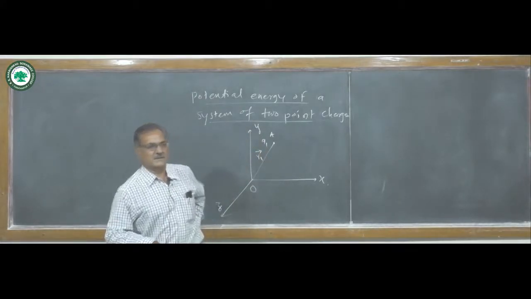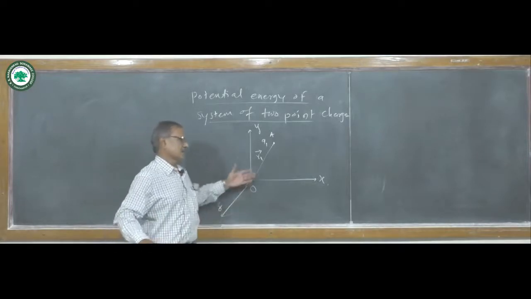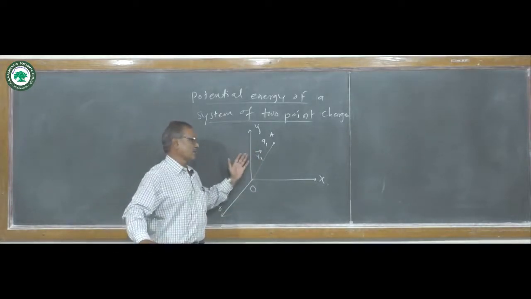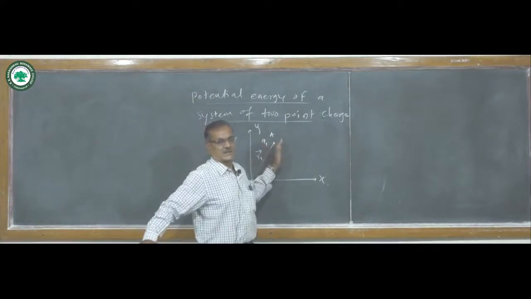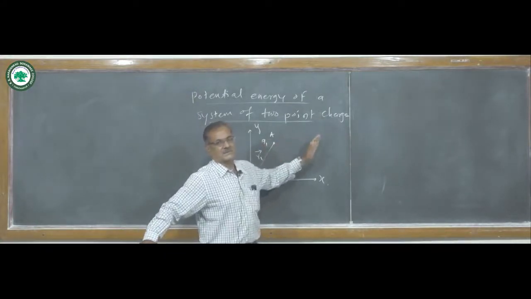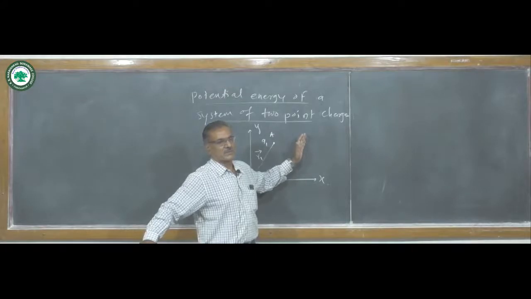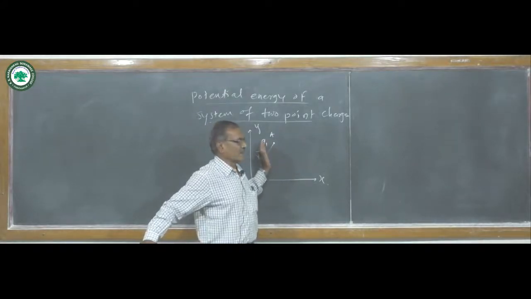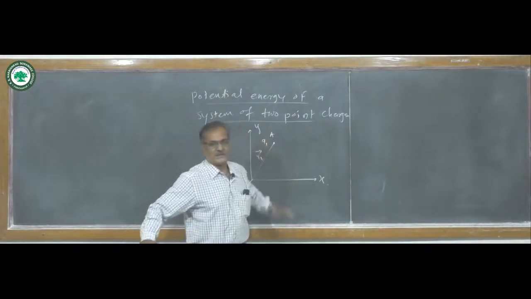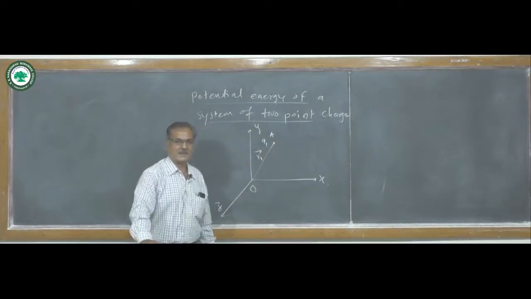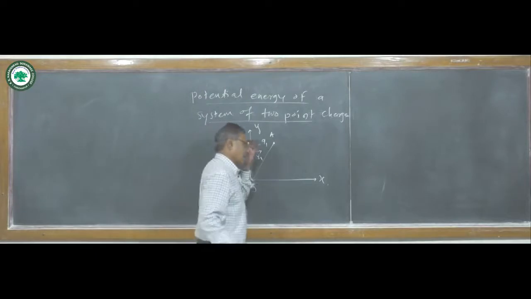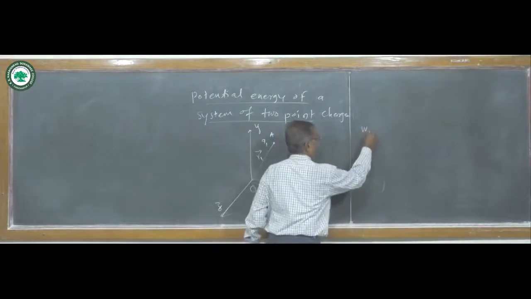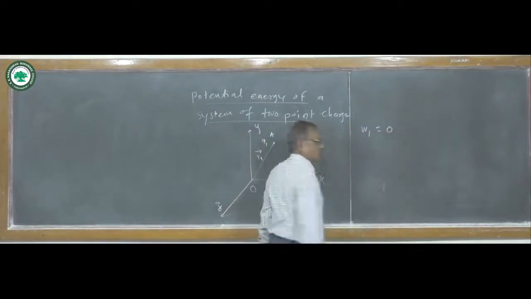So no external force is exerted on charge q1 when it moves from infinity to point A. So the work done is 0, so W1 is 0.